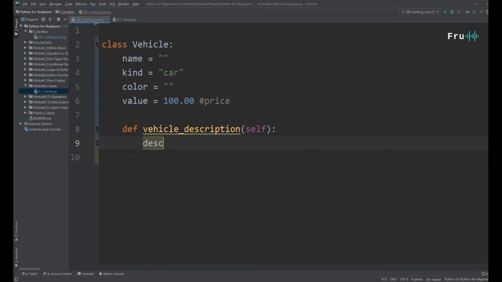So let's just set something here. We're gonna print the description of that vehicle to the screen. So let's just do some quick string manipulations here. We're already familiar with working with strings. So basically, I'm gonna set a couple of placeholders here, and one more placeholder to be set up here.